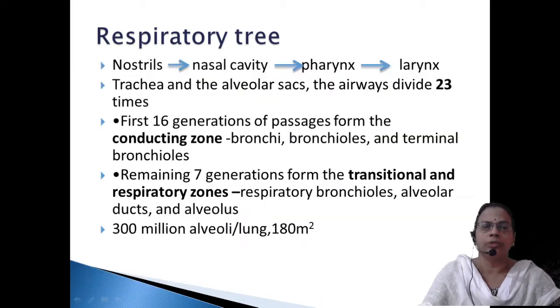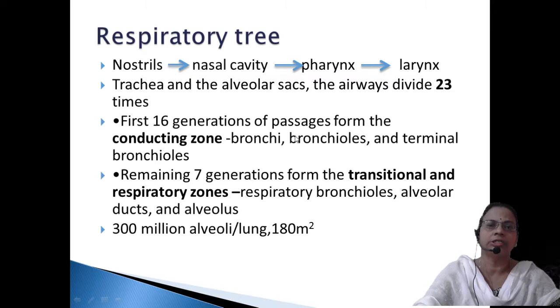Now I will move on to the respiratory tree or respiratory tract. Here I don't want to repeat it again: nostril, nasal cavity, pharynx, larynx, the trachea and the alveolar sacs. The airways divide 23 times, that means the trachea divides into primary bronchi, secondary bronchi, tertiary bronchi, and so on. And how many times? 23 times it is dividing.